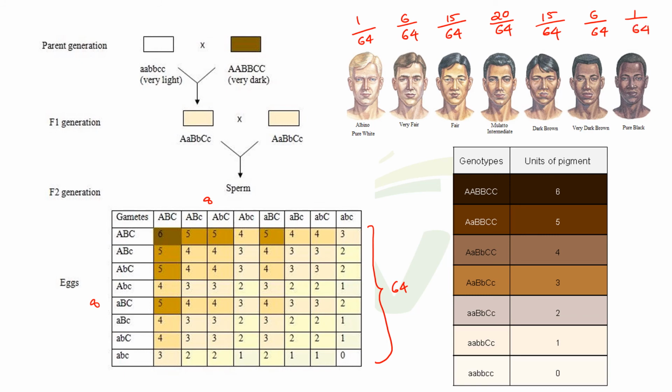So the ratio is 1 is to 6 is to 15 is to 20 is to 15 is to 6 is to 1. Okay, so the ratio is 1 is to 6 is to 15 is to 20 is to 15 is to 6 is to 1.